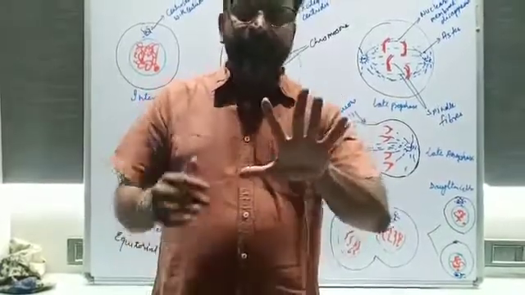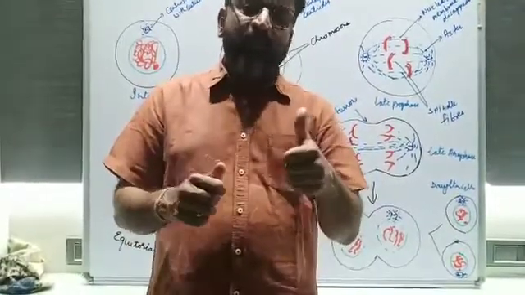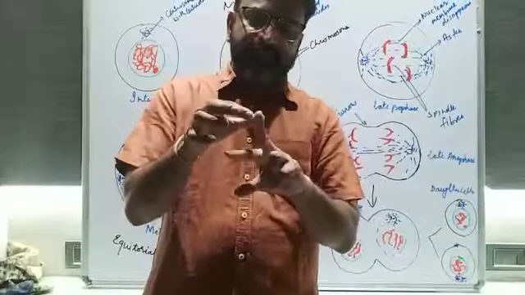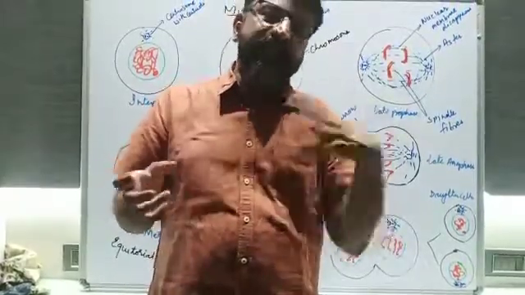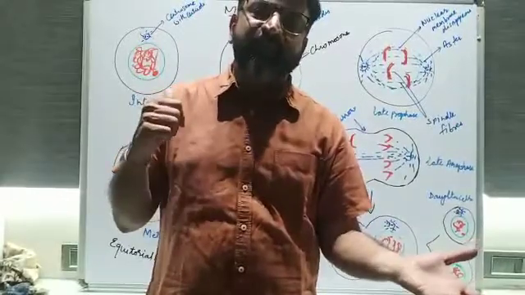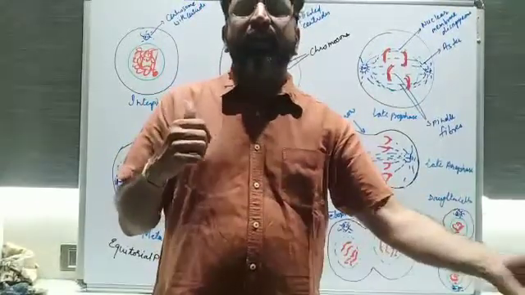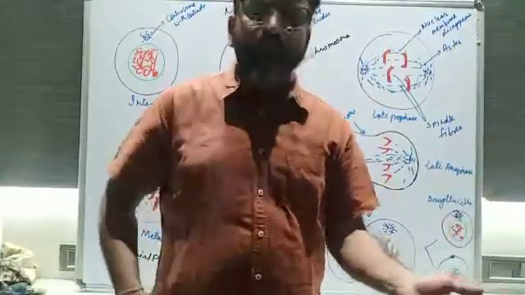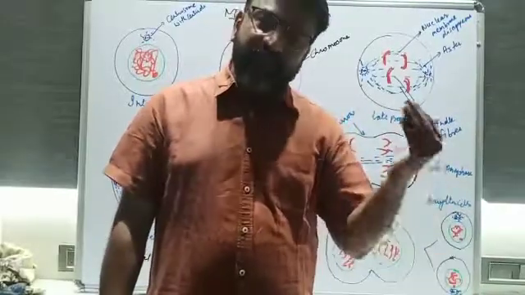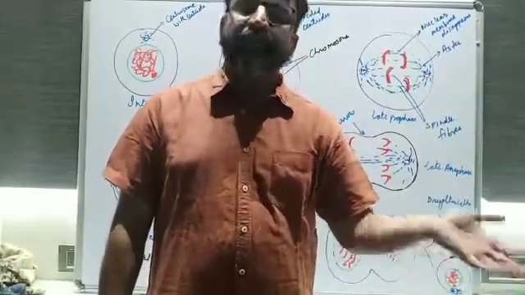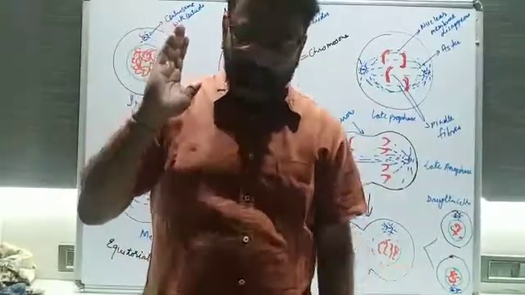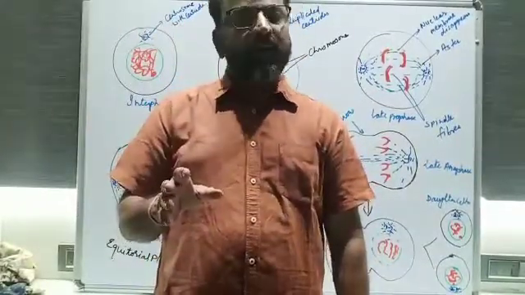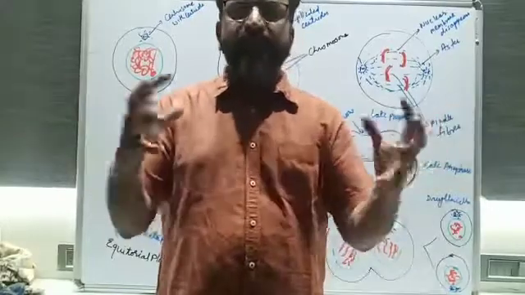Now come to meiosis 1. You know the same thing: the interphase stage will be there. Then the prophase, metaphase, anaphase, and telophase stages. And after telophase, again a resting stage will come, that is an interphase stage. Then prophase 2, metaphase 2, anaphase 2, and telophase 2. In the first case, prophase 1, metaphase 1, anaphase 1, and telophase 1. Understood? So in that way the whole cell division is there.